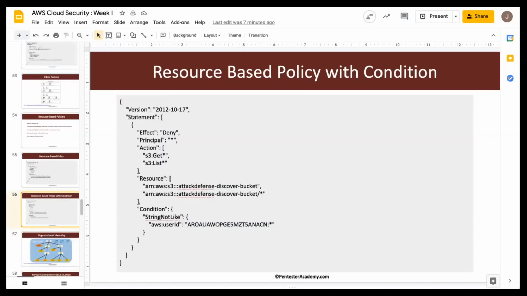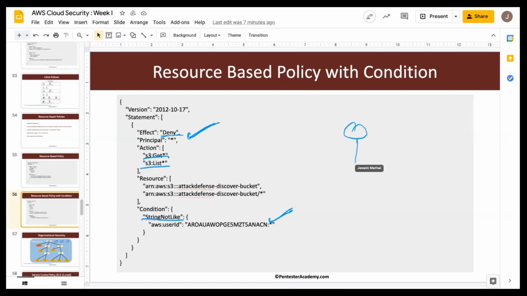So let me quickly go and yeah. Just to explain this part, what we are doing is we have a deny statement in here, and it says that the get and list operations are denied on this S3 bucket, except, as you can notice, we have string not equals, right? And it says that if this string matches, then this policy won't be applied. For all of the other user IDs, this deny statement will be applied.